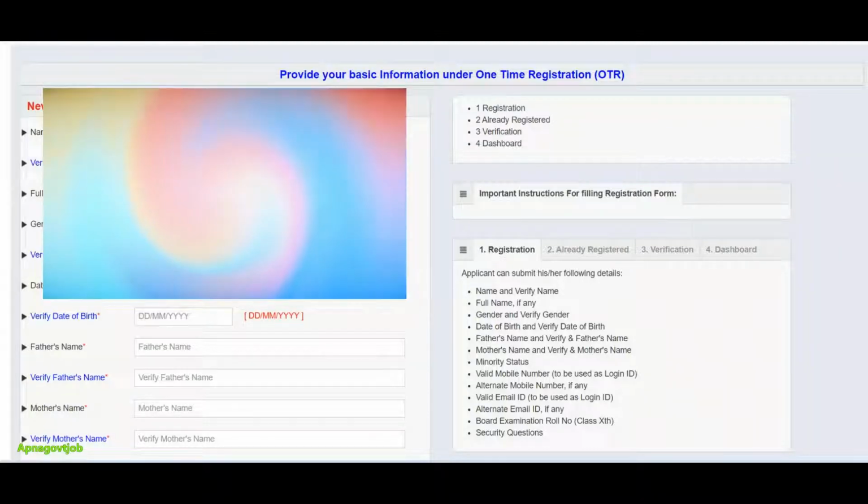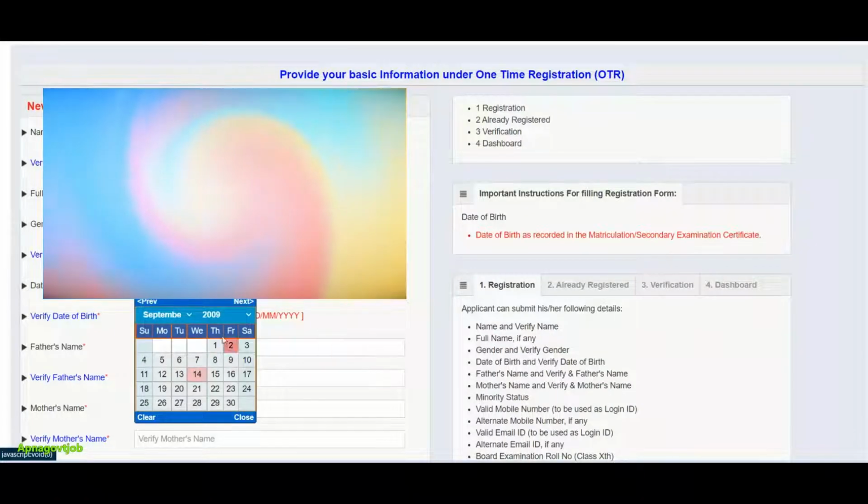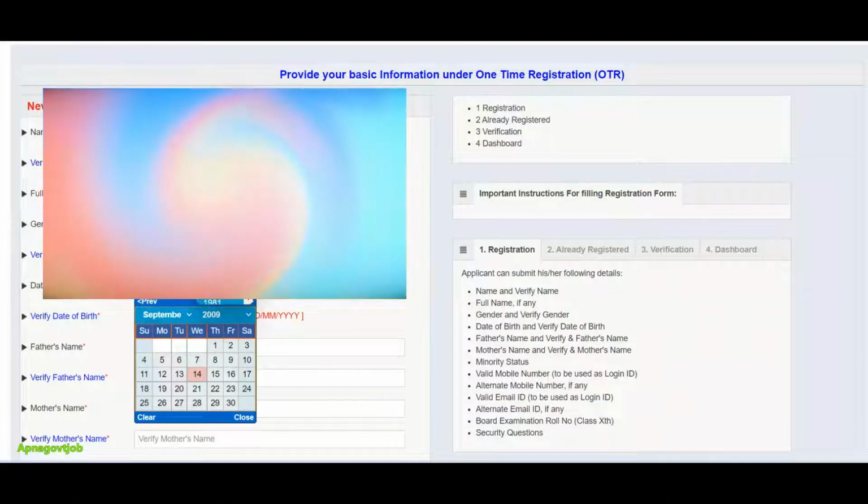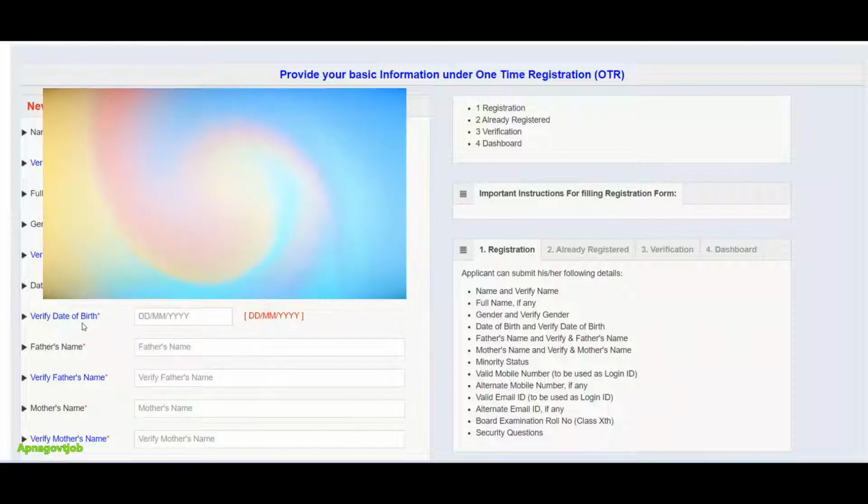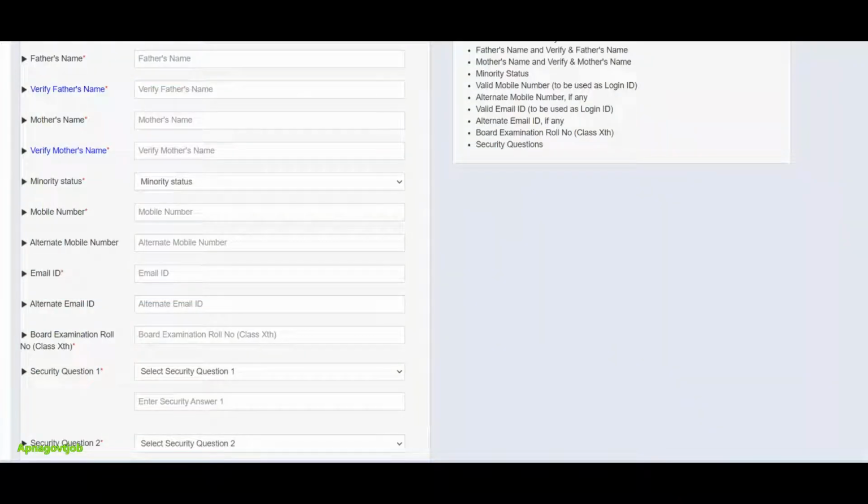Select your gender here, then verify it. Then select your date of birth with this calendar. Here you can see your year, and again you need to verify it. Next you will enter your father's name and verify it by re-entering the same. Then the same for mother's name, and verify again. Your father's name and mother's name spelling should be as per your SSC mark sheet. Just remember this because in document verification they will check this.